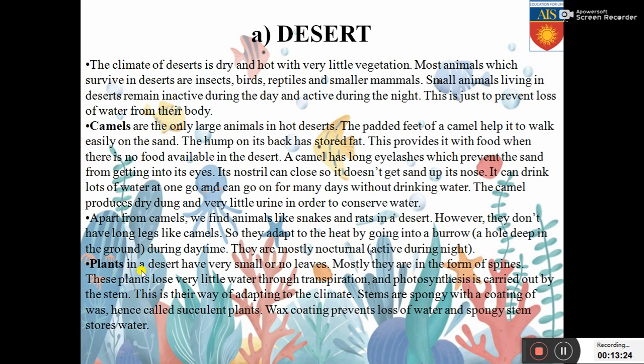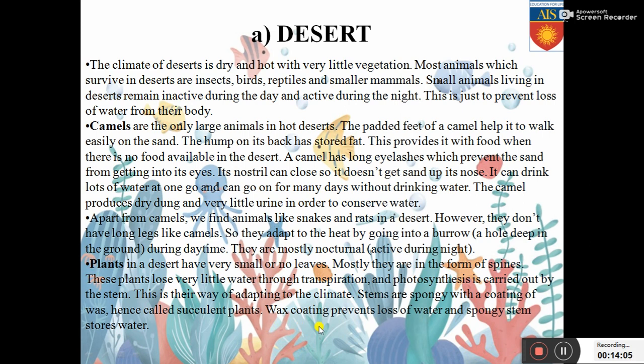Plants in a desert have very small or no leaves. Mostly they are in the form of spines. These plants lose very little water through transpiration. What is transpiration? Removal of water from the plant body, unwanted water, that is by the process of transpiration. Humans perspire, we sweat, plants transpire, and photosynthesis is carried out by the stem. This is a way of adapting to the climate. Stems are spongy with a coating of wax, hence they are called succulent plants. Wax coating prevents loss of water and spongy stems store water.